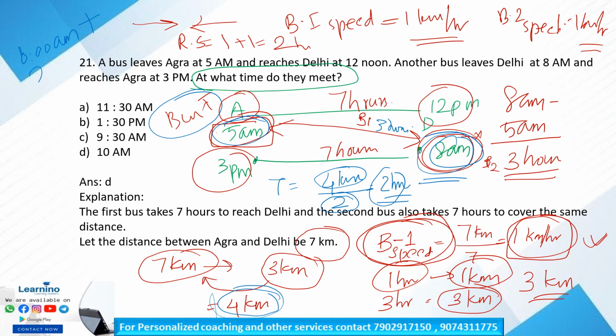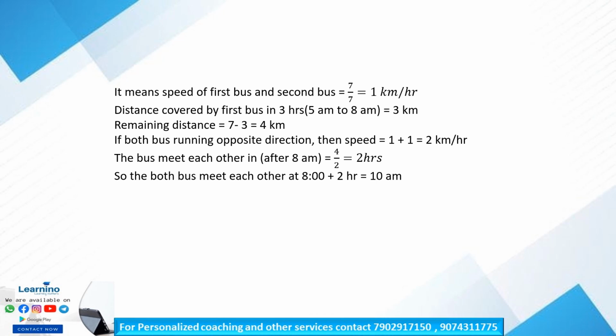Plus after 2 hours, that is 10 a.m. Option D is our correct answer. Is that clear? So this is the explanation. We have a bus from Agra to Delhi, and another bus from Delhi to Agra. Clear? So this starts at 5 a.m. and this starts at 8 a.m.